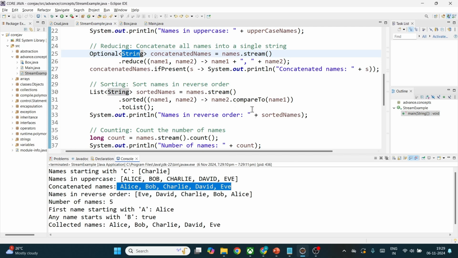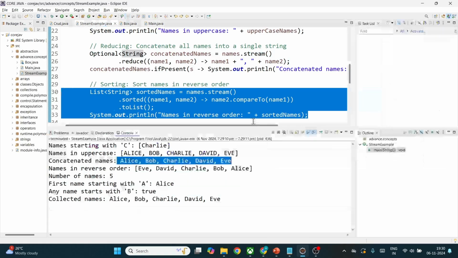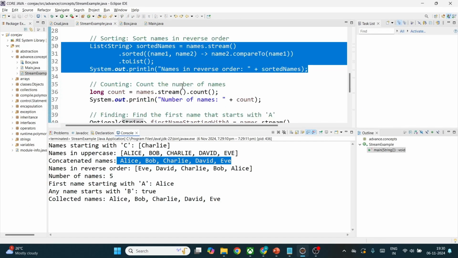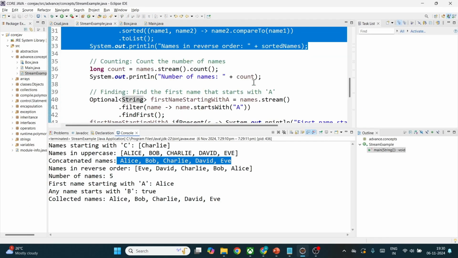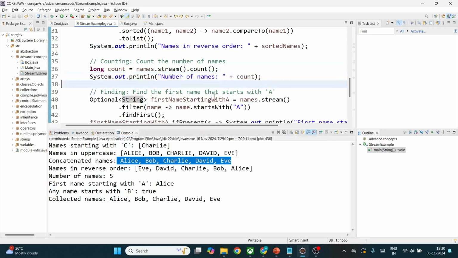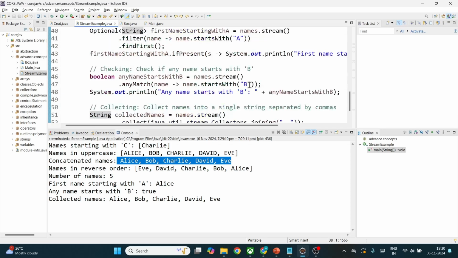And for reverse, we are applying the reverse method. This takes two arguments, comparing the first with the second, and we are sorting the list here. Yeah, the count is 5 as I told. If there are more or fewer names, it will obviously be incremented or decremented. So find the first name that starts with A. Yeah, Alice is there. Which starts with B, Bob.